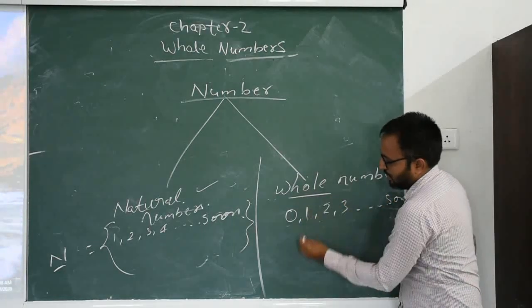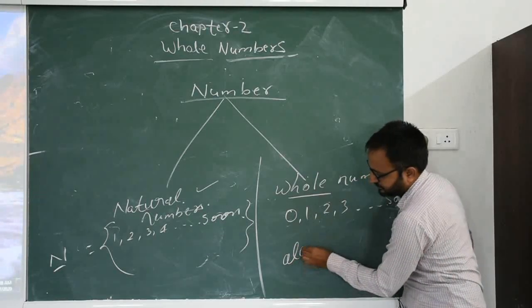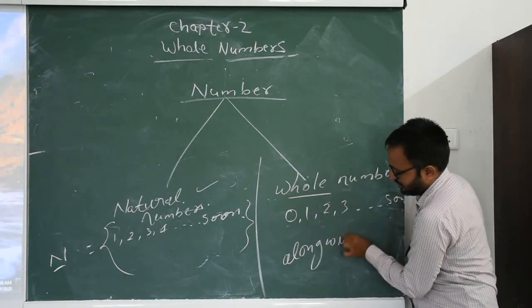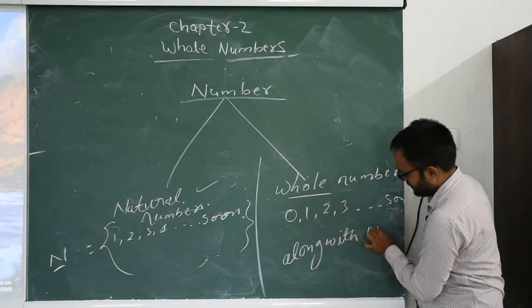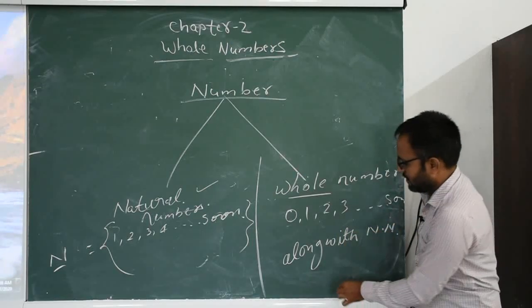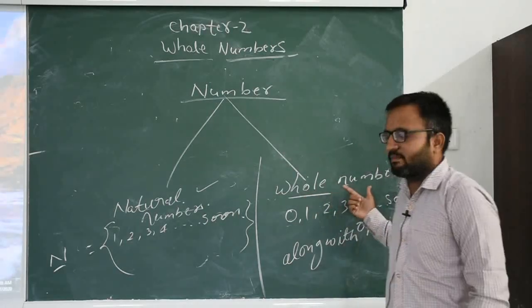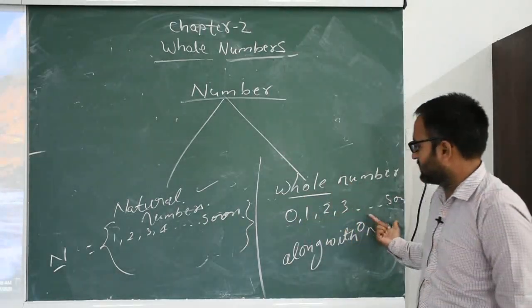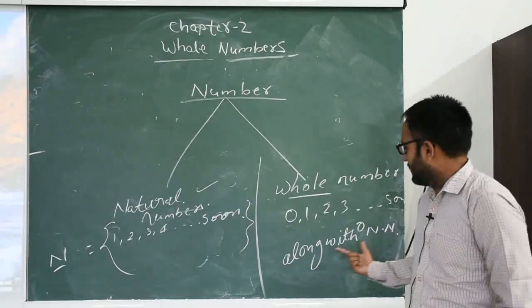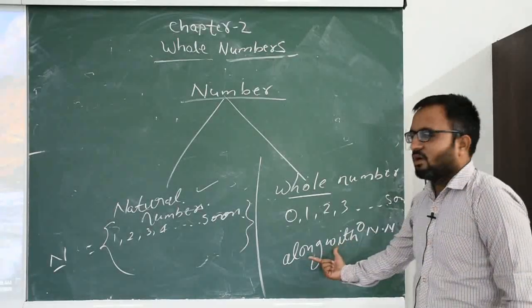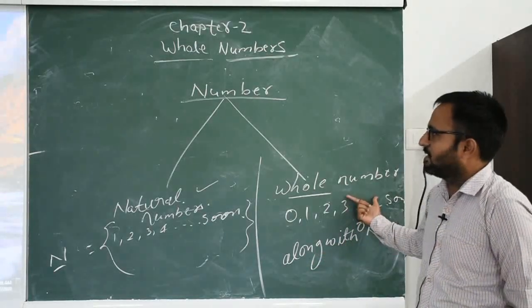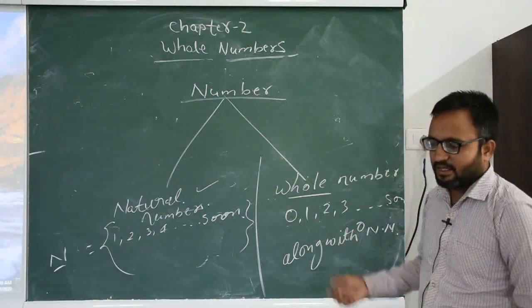That means the natural numbers along with 0 are called whole numbers. Whole numbers always start from 0.